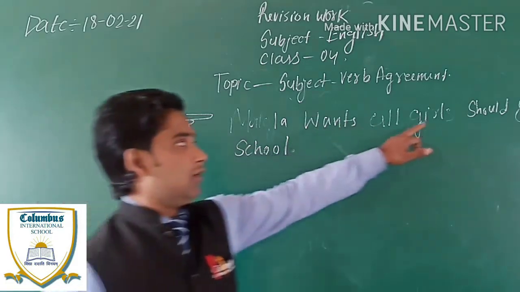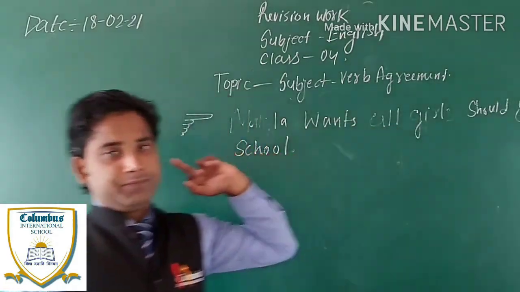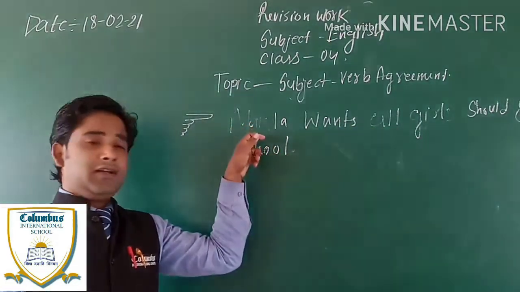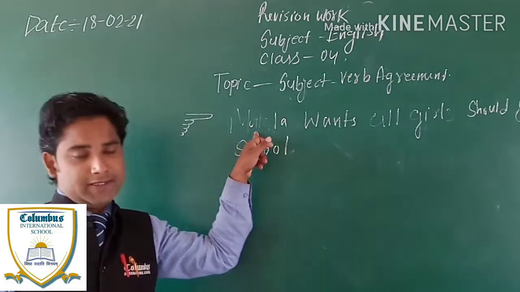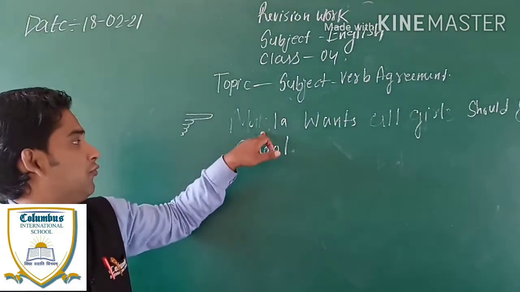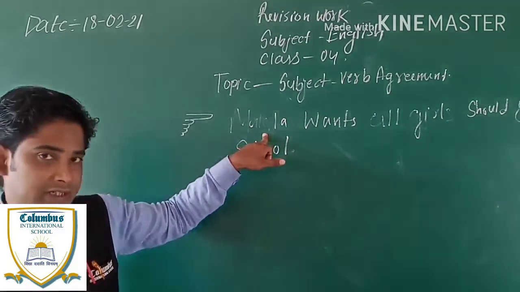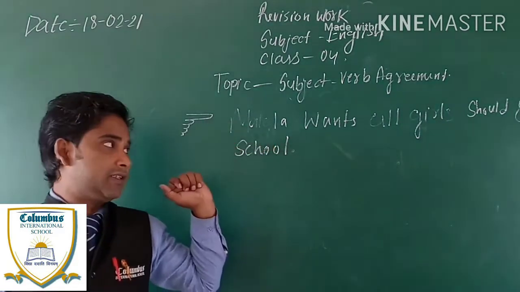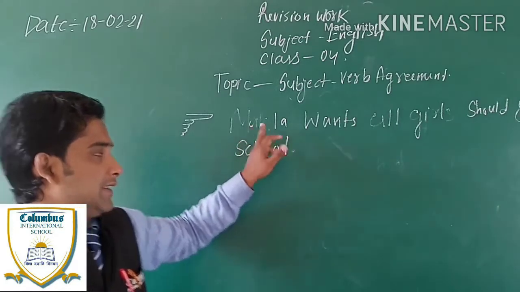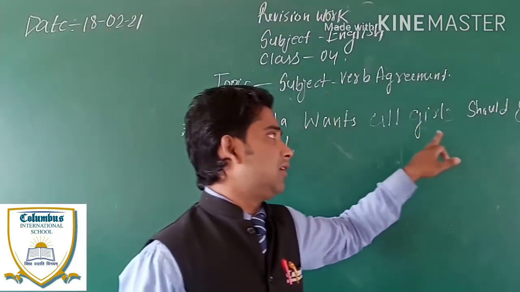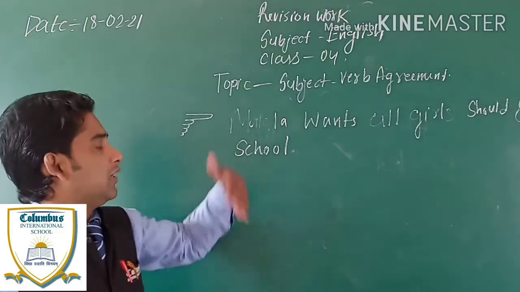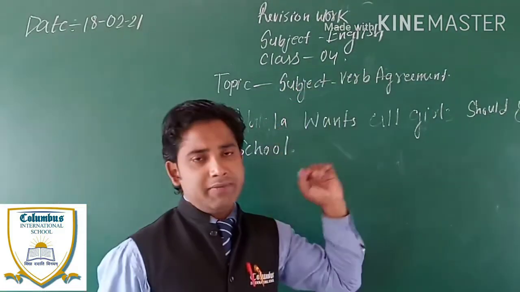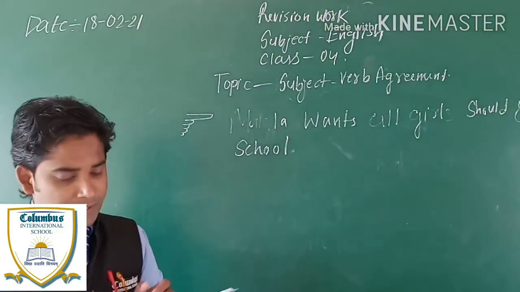Malala wants all girls should go to school. Who is Malala? Malala Yousafzai. She was from Pakistan, who fought for the rights of girls, for the education of girls. So here it is a sentence, Malala wants all girls should go to school. So in this sentence, what we know about subject verb agreement is what we are going to convey.